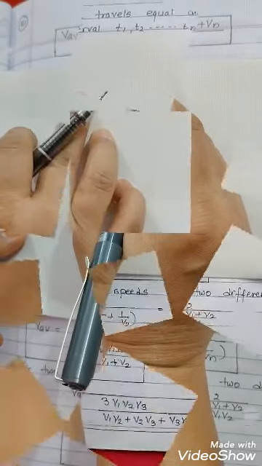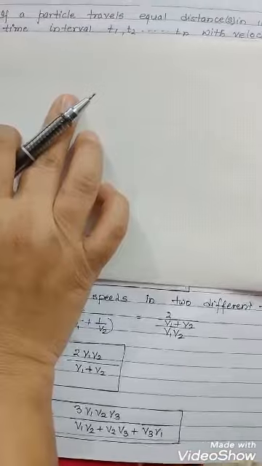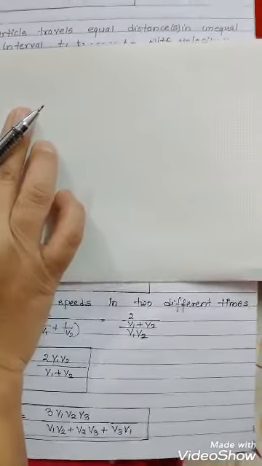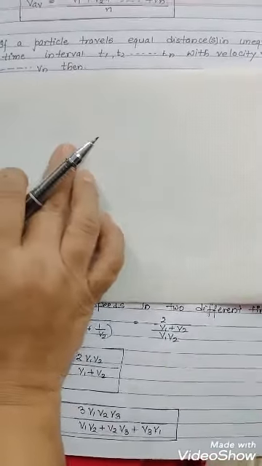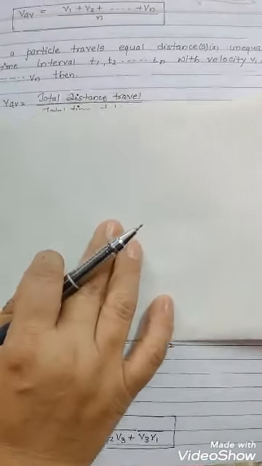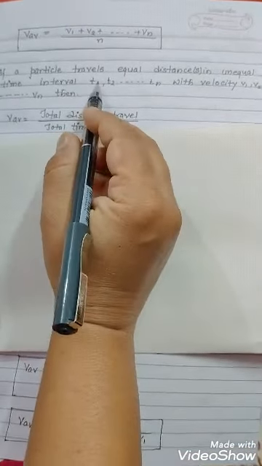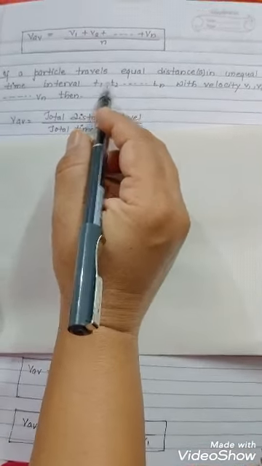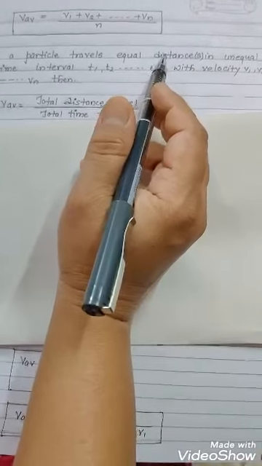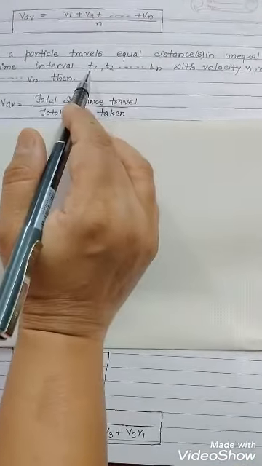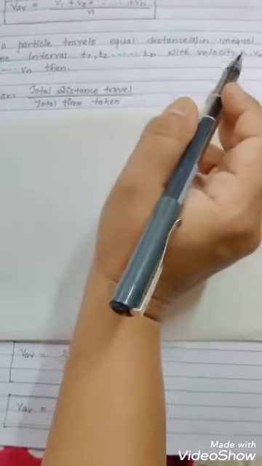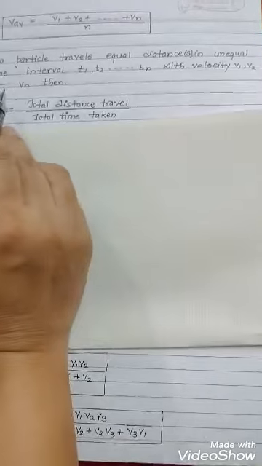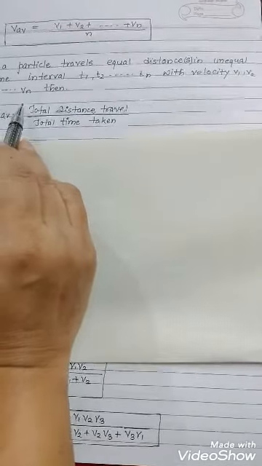Now we will see the second case, when a particle travels equal distance in unequal time interval. That means the times taken for the particle to travel each distance s are t1, t2, ... tn, with velocities v1, v2, ... vn.